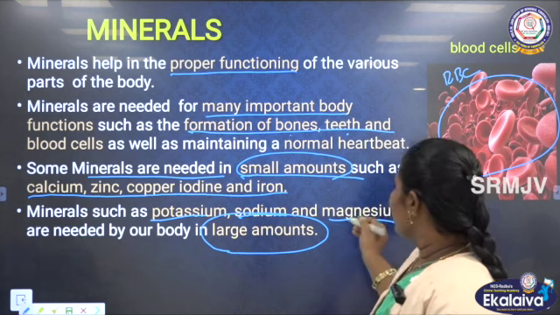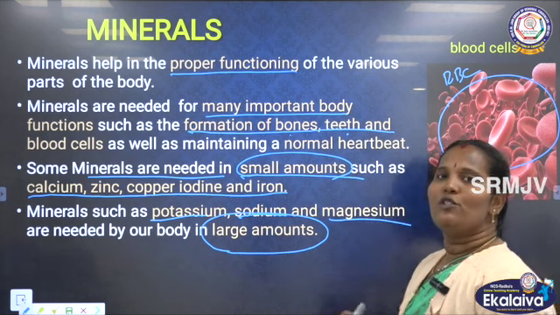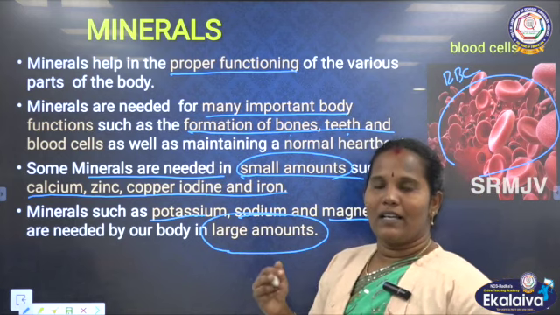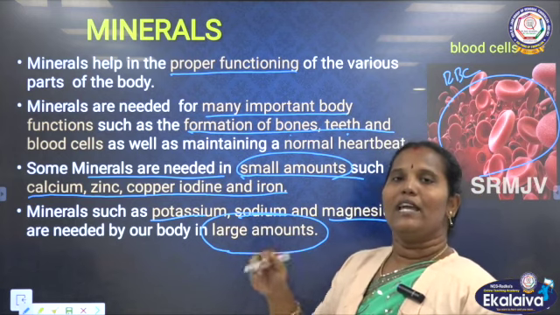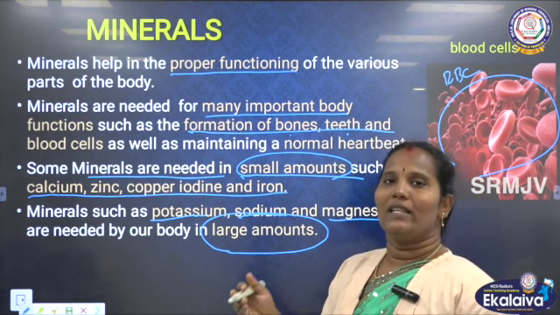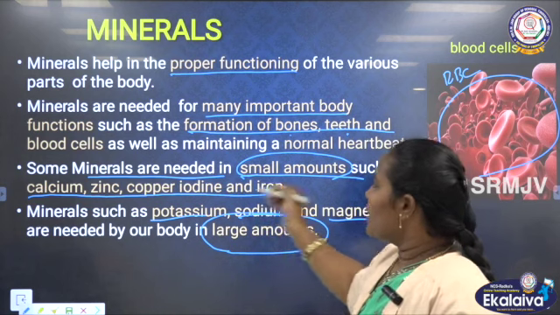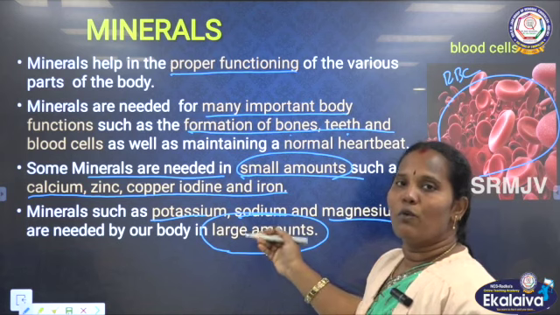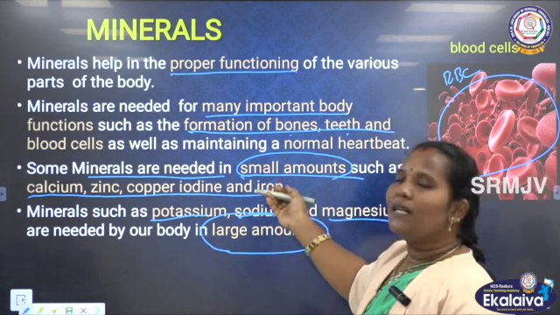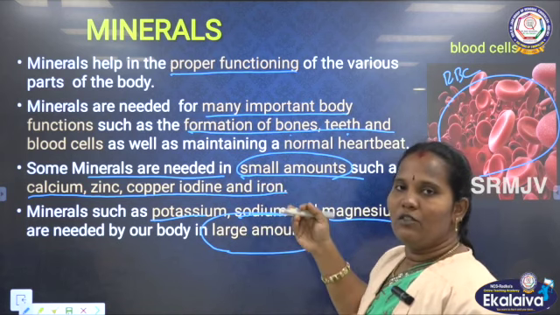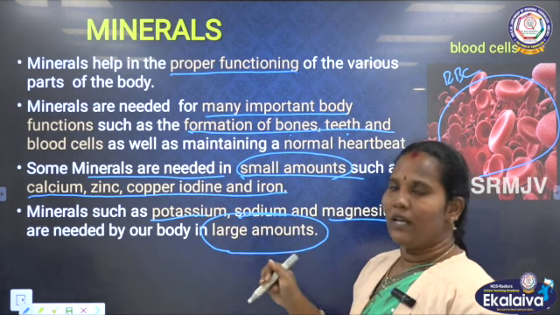Then next is magnesium. Magnesium is used for our blood formation, where we need magnesium along with the iron content. So this is the reason these three minerals are needed in large amounts in our diet, but other minerals we need in small amounts.